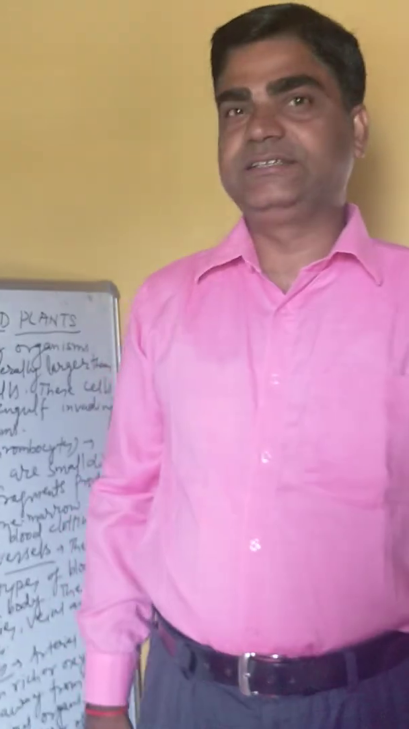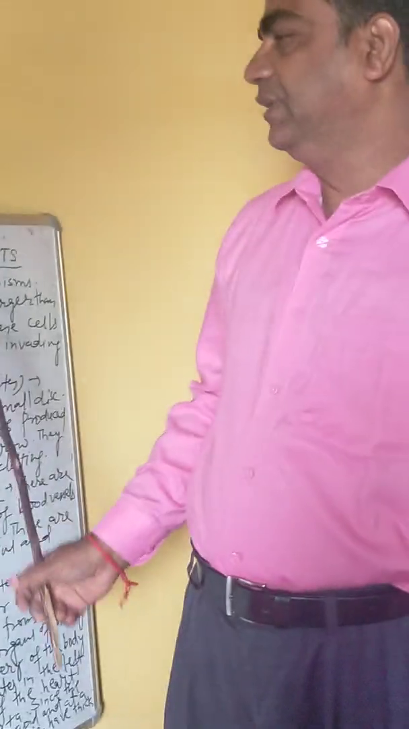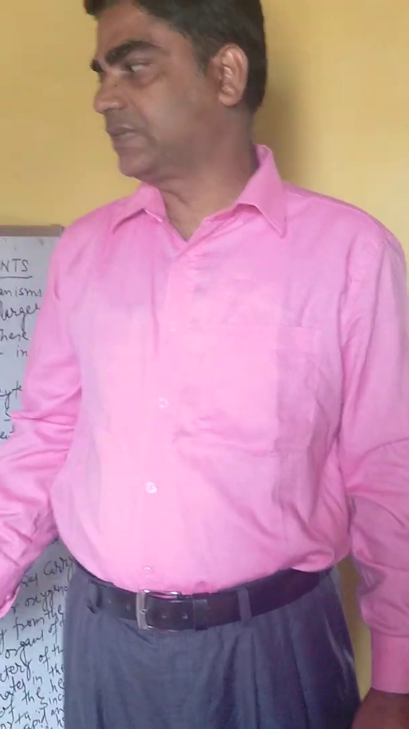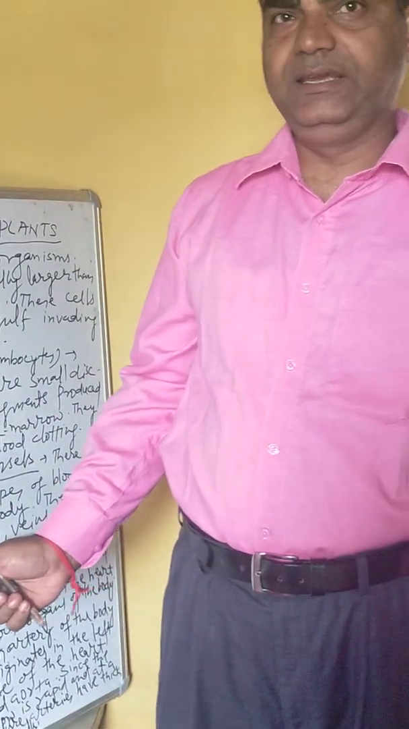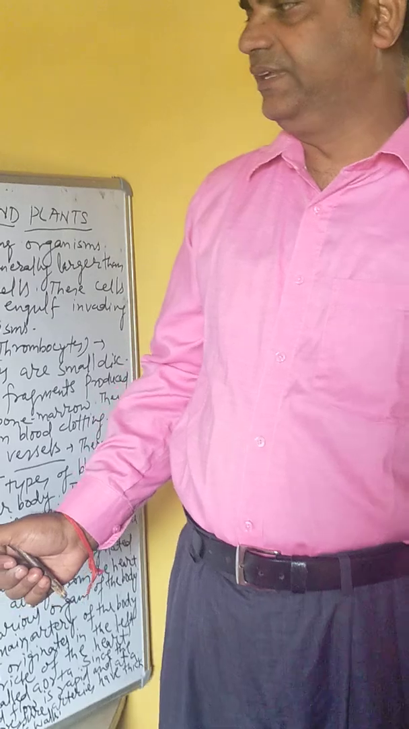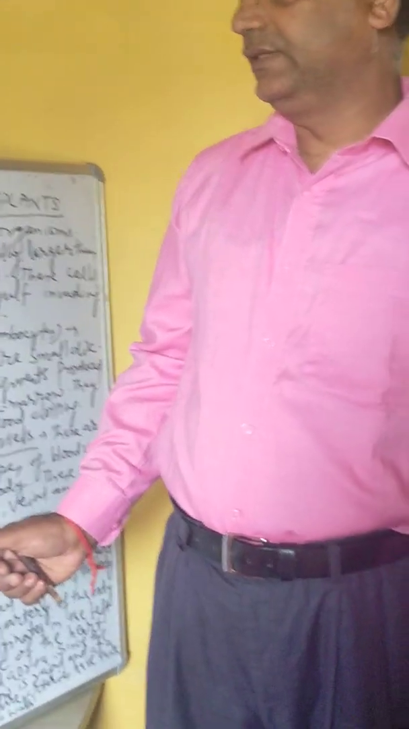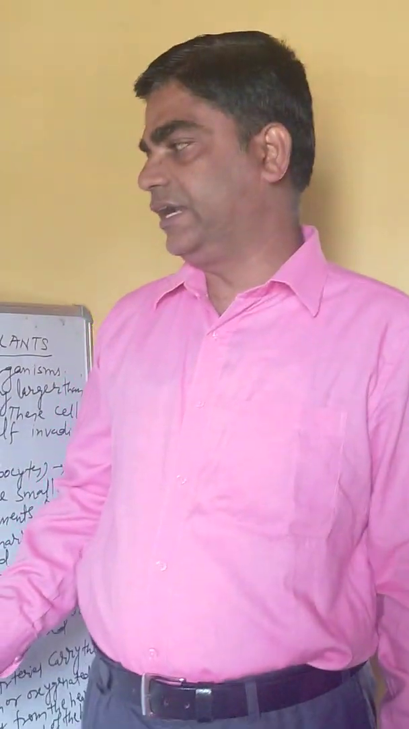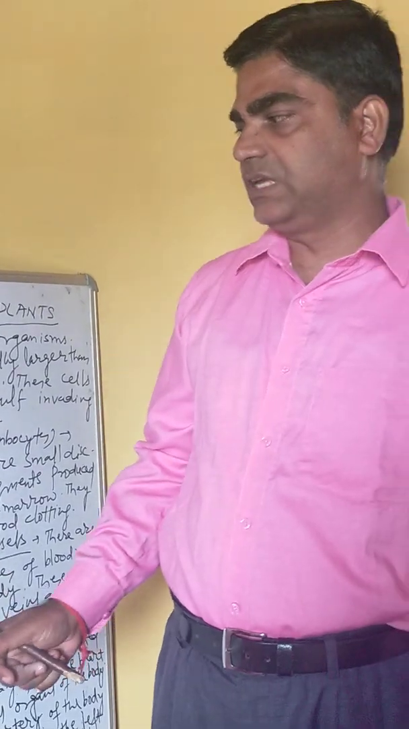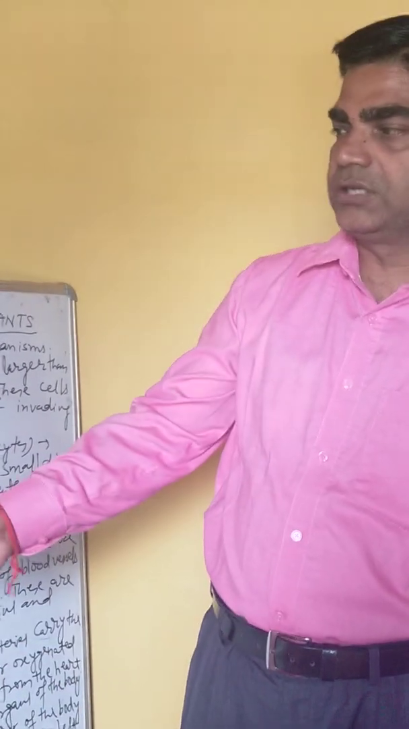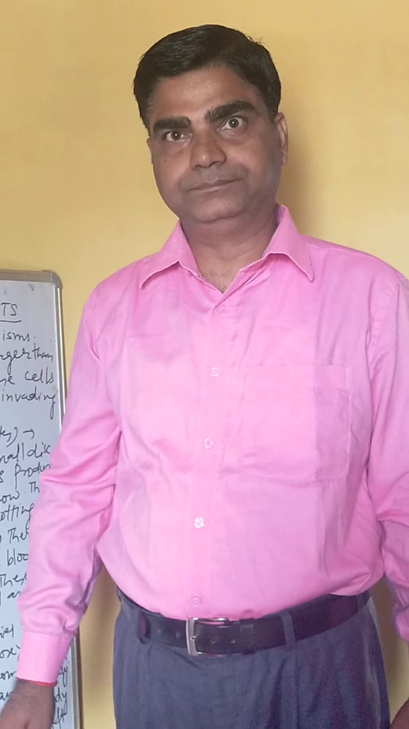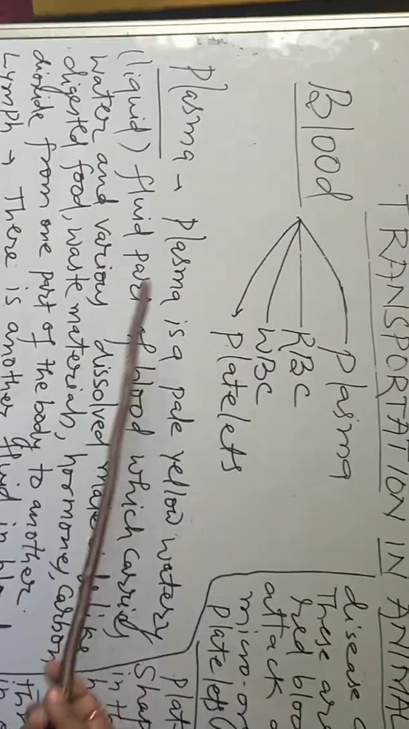Today, in chapter number 10, transportation in animals and plants, we will discuss blood and its components: plasma, RBC (red blood cells), WBC (white blood cells), red blood corpuscles or white blood corpuscles, and platelets. Let me talk about the first, plasma.